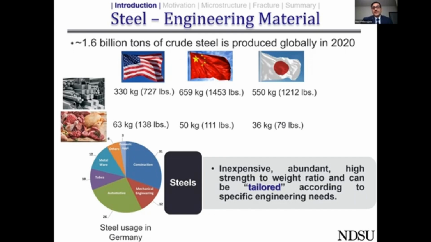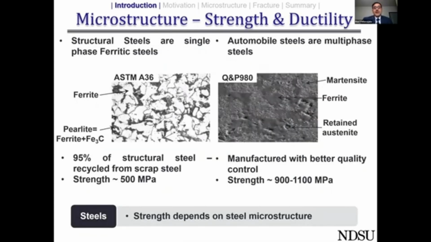Why are we so obsessed with structural steel? Steel is quite inexpensive, abundantly available in the Earth's crust, and it has a high strength to weight ratio. And besides all these good properties, steel can be tailored according to specific engineering needs. So let's concentrate on the top two uses of structural steels, namely structural engineering or civil engineering or transportation engineering, and the automobile industry.